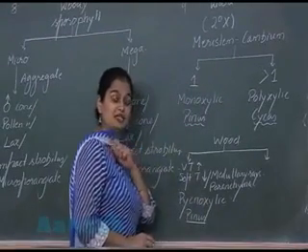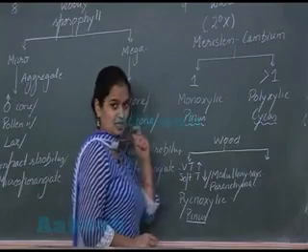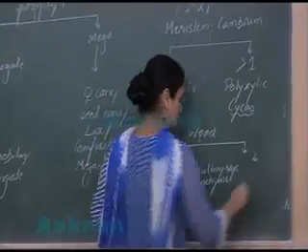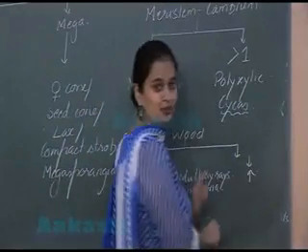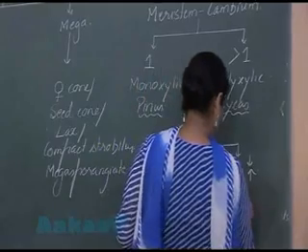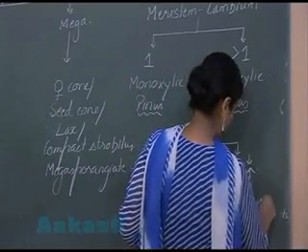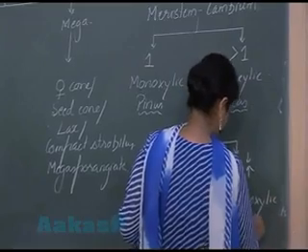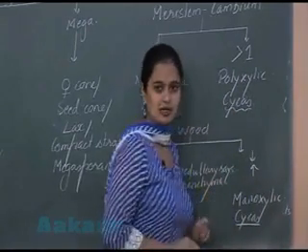But if the condition is reverse, vascular tissue is less and the soft tissue is more, such type of wood is known as manoxylic wood, and this is in Cycas.